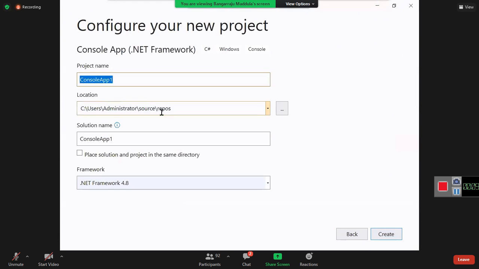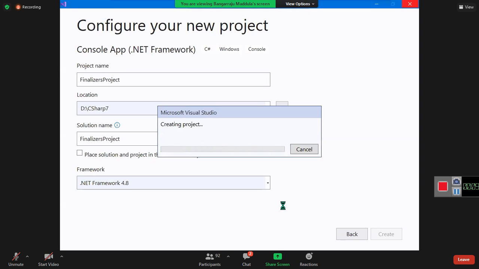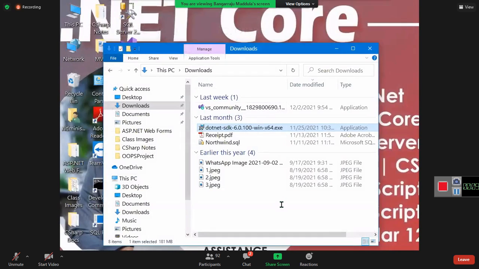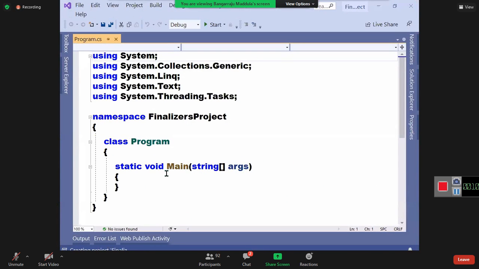Click on the next button. Give a name for it. I'll give the name as Finalizers Project. Let us save in our own folder. Create. So there's a class by default called the program class.